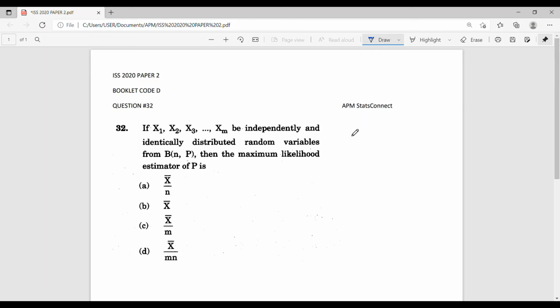We have the probability mass function nCx p raised to x, (1 minus p) power n minus x, where x is equal to 0, 1, 2, up to n, and 0 less than p less than 1. Checking the regularity conditions for the one parameter exponential family, it is clear that the binomial distribution belongs to the one parameter exponential family.